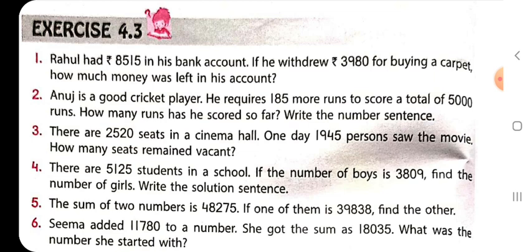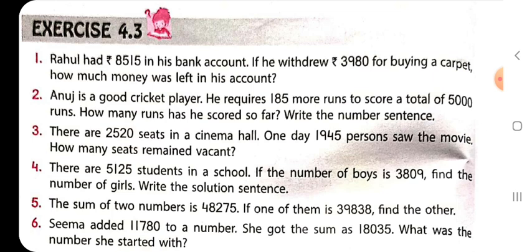So now total number of students is given, number of boys in the school is also given, and we have to find the number of girls. And write the solution sentence. So we have to write the solution sentence also.